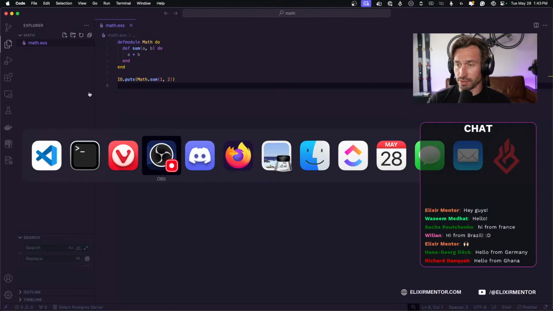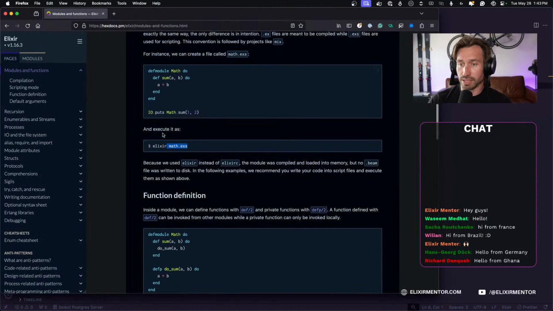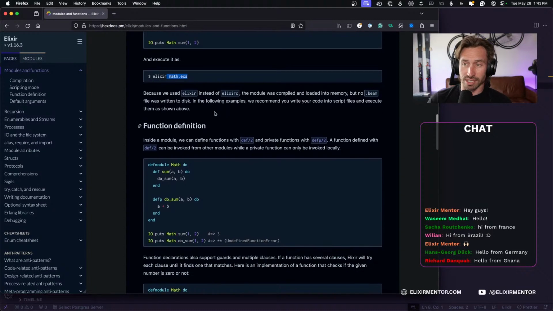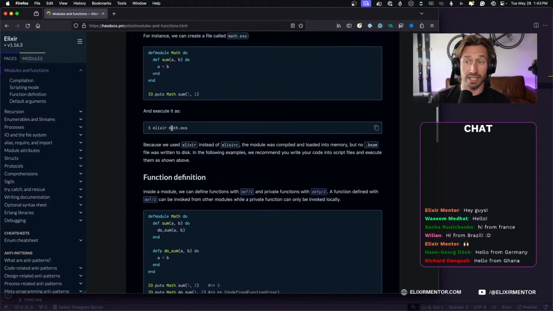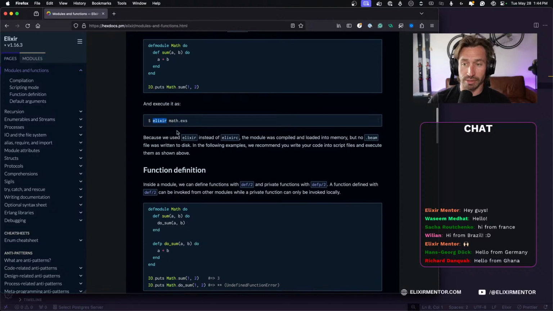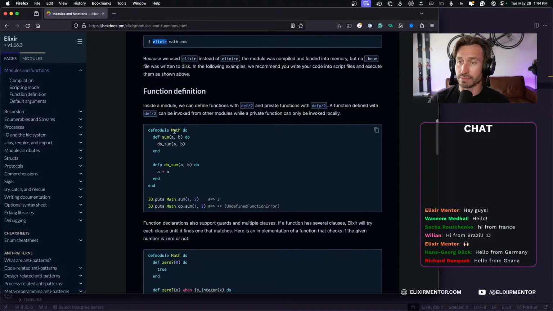All right, back to the docs. Where are you? All right. Because we used elixir instead of elixirc, the module was compiled and loaded into memory, but no .beam file was written to disk. In the following examples, we recommend you write your code into script files and execute them as shown above. All right, so moving forward, we're going to just be writing in script files and executing our scripts with elixir instead of compiling them and also creating beam files.